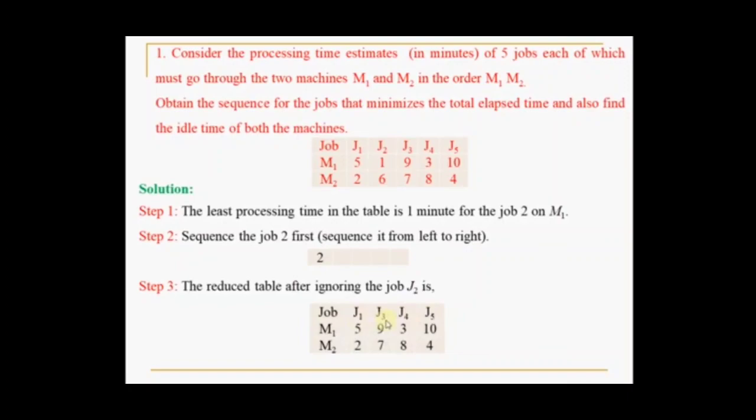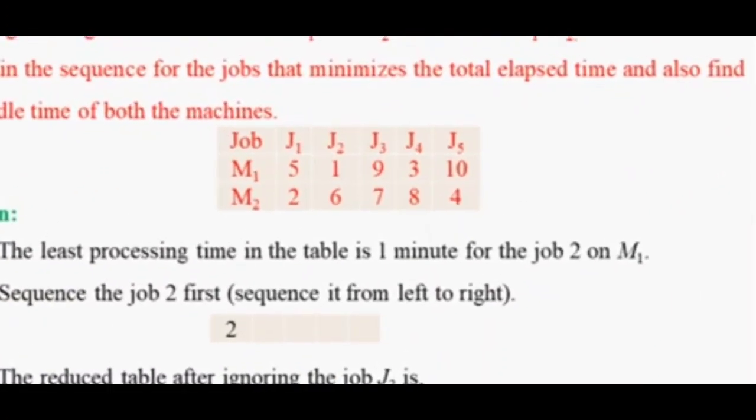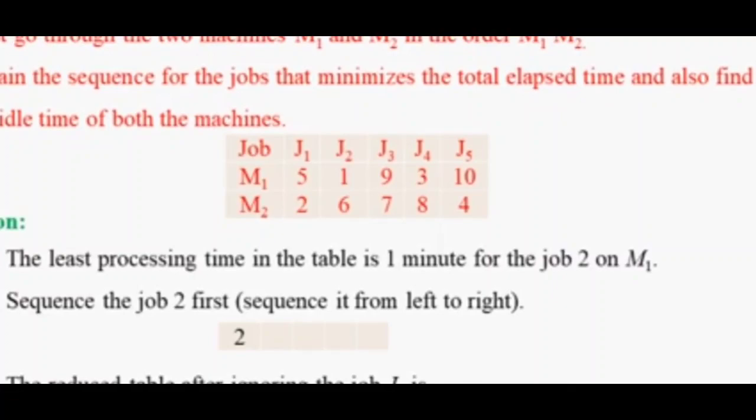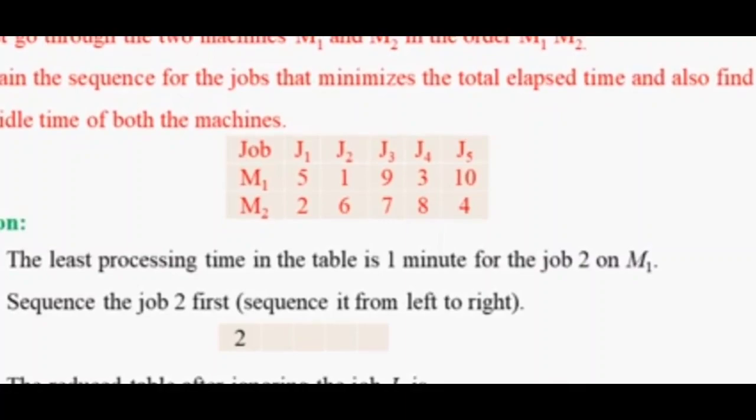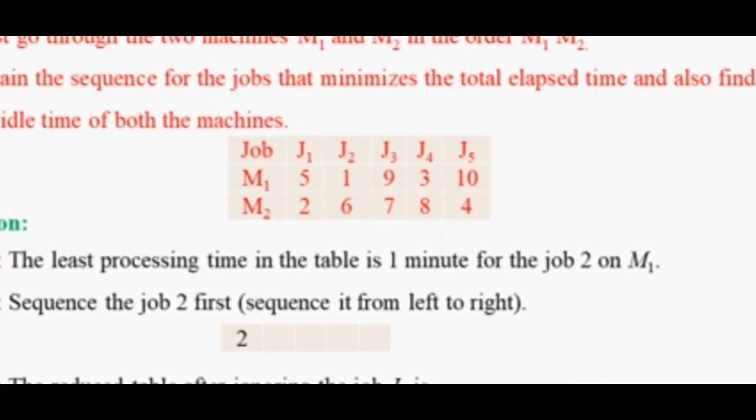First, we'll look into the first step. The least processing time in the table is 1 minute, for job 2 on the M1 machine. Just look into the table they have given. There are 2 machines, M1 and M2, and totally 5 jobs. Values like 5, 1, 9, 3, 10 all represent the processing time in minutes.